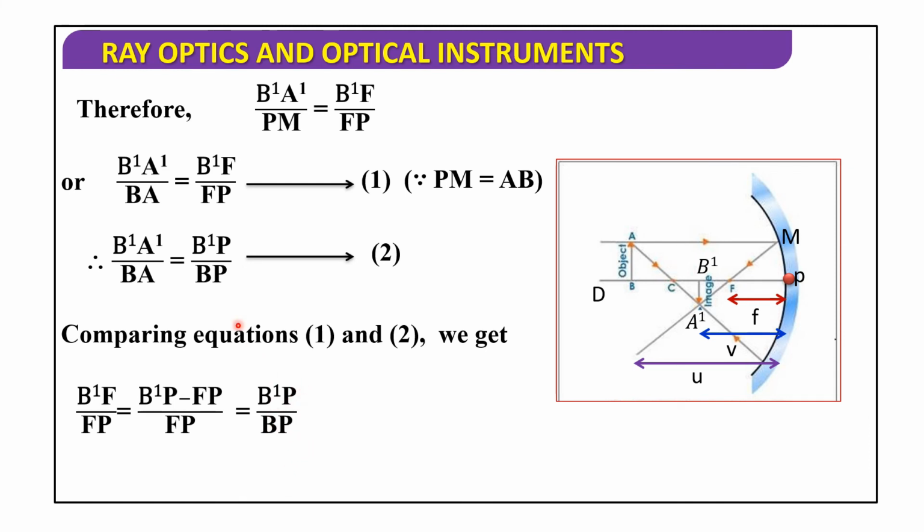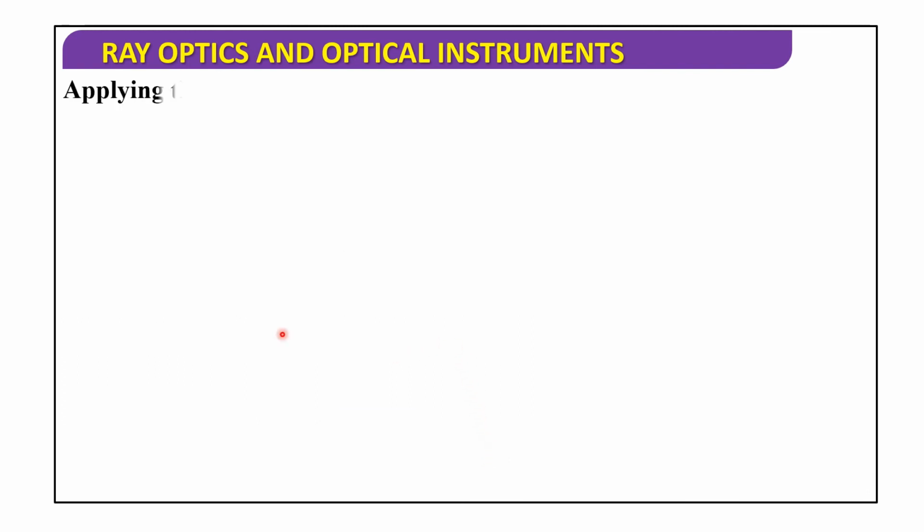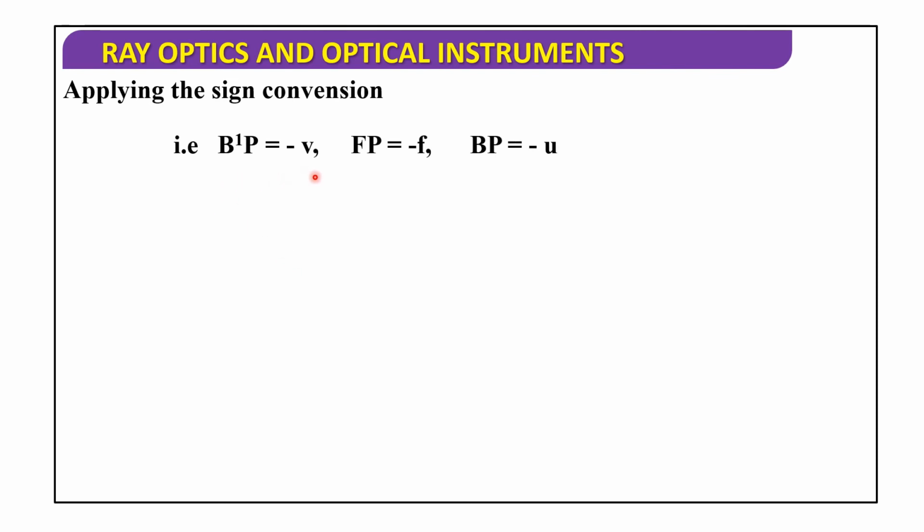So first, B'F by FP we rewrite as B'P minus FP by FP, that is equal to, from the second equation, B'P by BP. This is equation number 3. Next, applying the sign convention, B'P is equal to minus v, FP is equal to minus f, and BP is equal to minus u.